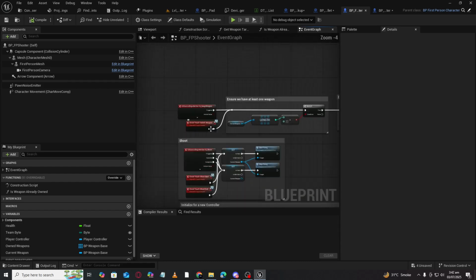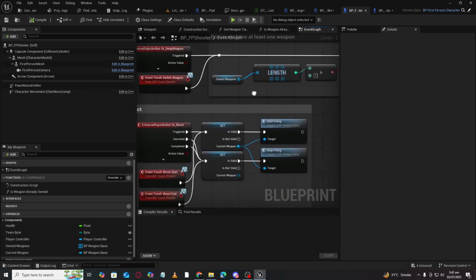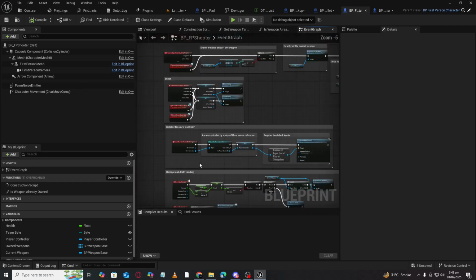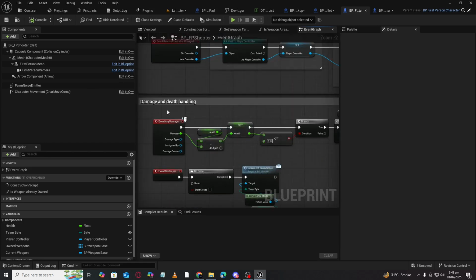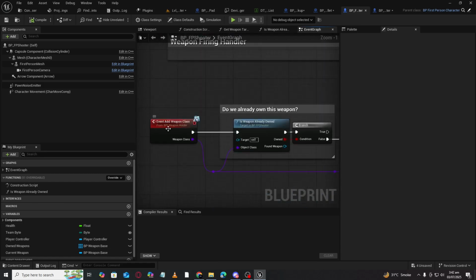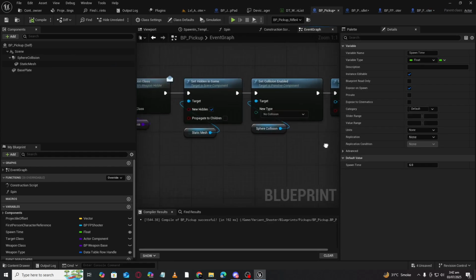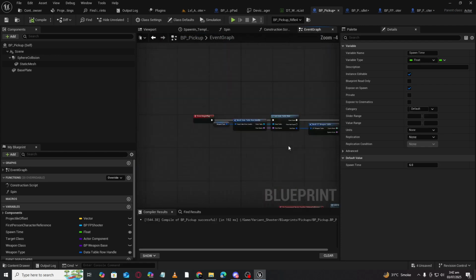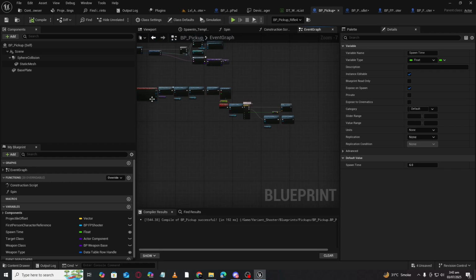Weapons, so you can swap by pressing Shift, and all the other things are quite basic, not anything complex. So there is a basic damage and health system here, and also weapon firing. If you remember, whenever we saw in the pickup, whenever we pick the weapon, where is it?